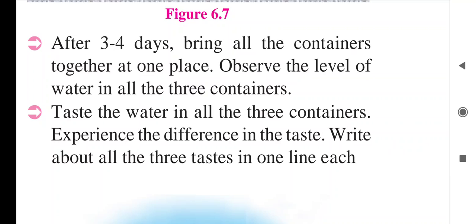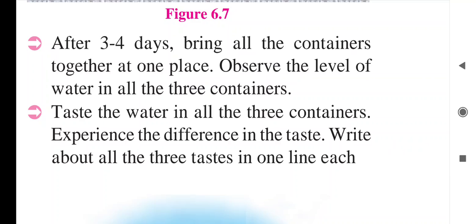So first we have to see how much water is there in those three containers. Container A, which we kept outside, will have very little water because of evaporation, because it is kept outside, and due to the sun, due to the heat, that water will evaporate and very little water will remain in that container number 1. Container number 2, which we did not touch but kept in the classroom, that water also reduces a little. But in the third container, where we are adding half a glass of water daily, the water will be more.